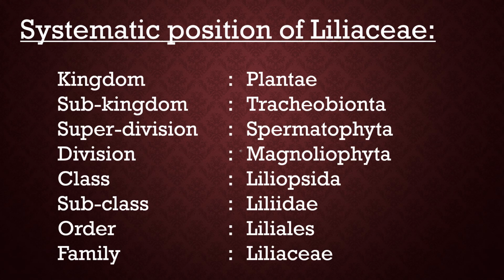First of all, we see the systematic position or classification of family Liliaceae. This family belongs to kingdom Plantae. Subkingdom is Tracheobionta, means they are vascular plants. Superdivision is Spermatophyta, which is a division for seed producing plants. Division is Magnoliophyta, which is a division of flowering plants. Class is Liliopsida, so they are monocotyledonous. Subclass is Liliidae. Order is Liliales and family is Liliaceae.